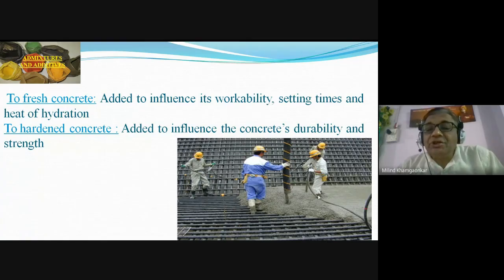So the consistency of the concrete which is flowing through the pipe must look like this. It must be homogeneous. It must have good workability, flowability. There should not be any segregation. It should be self-compactable, as well as if compacted with the help of the vibrator, it should not segregate.